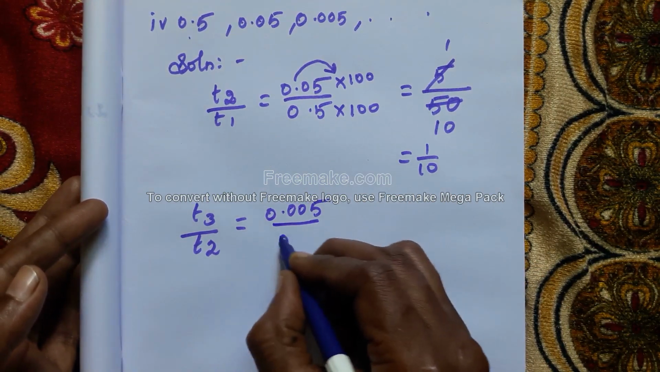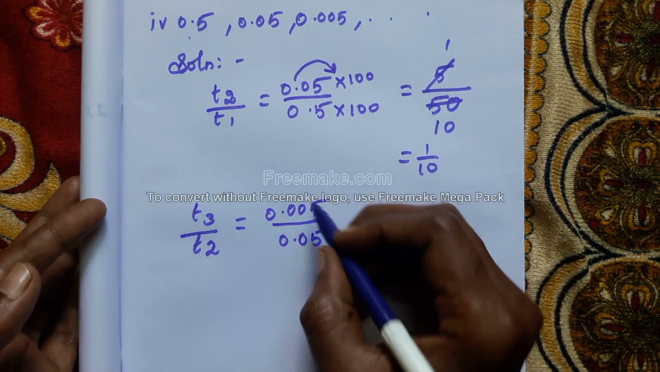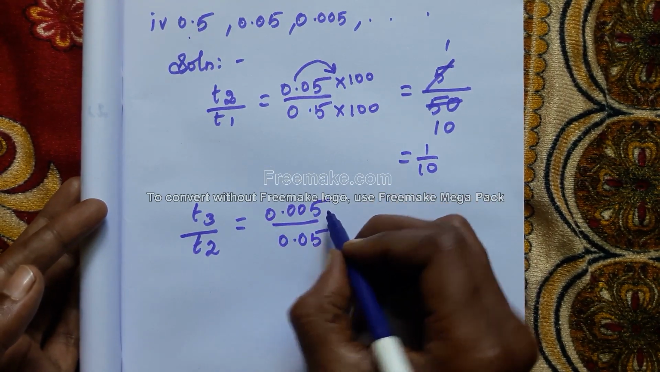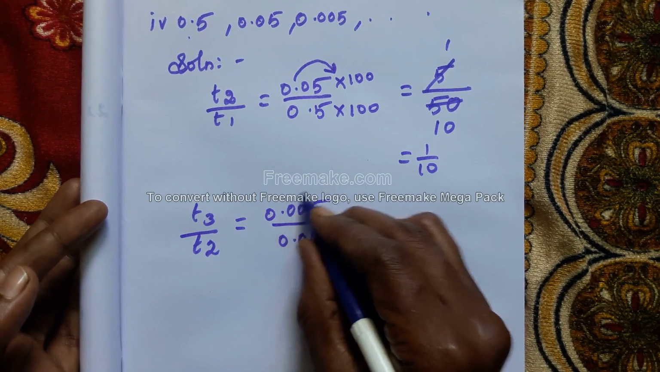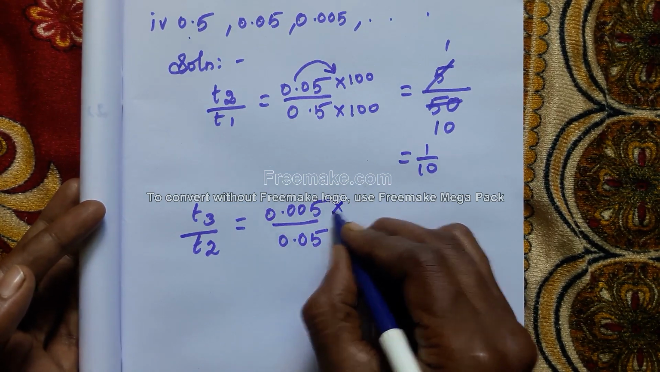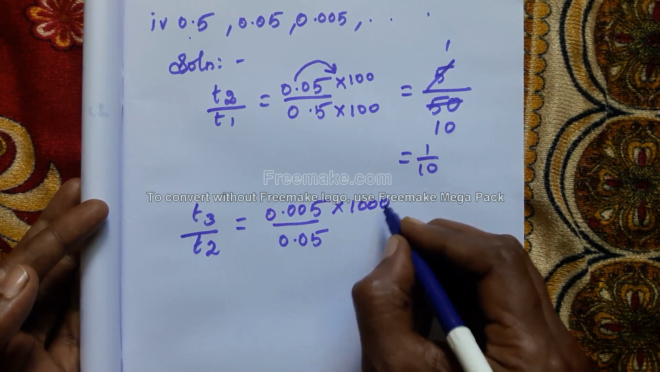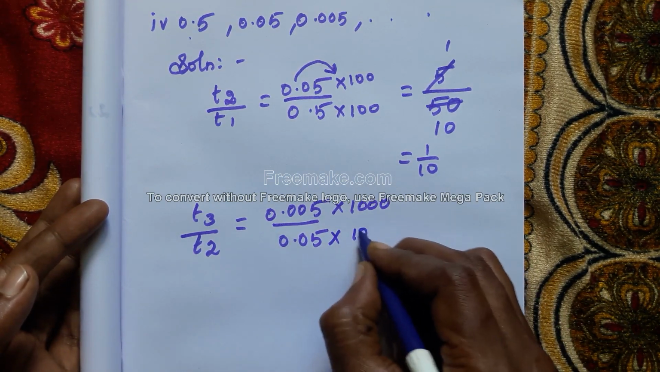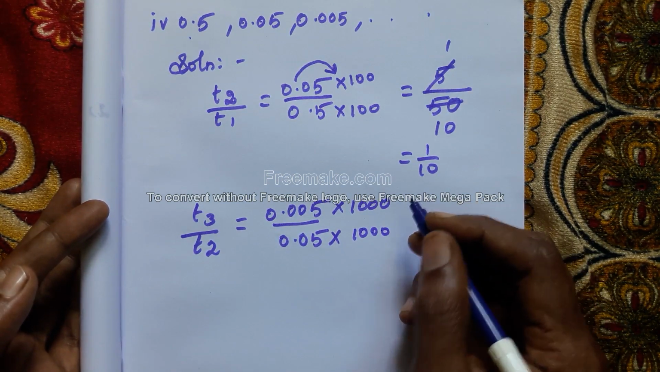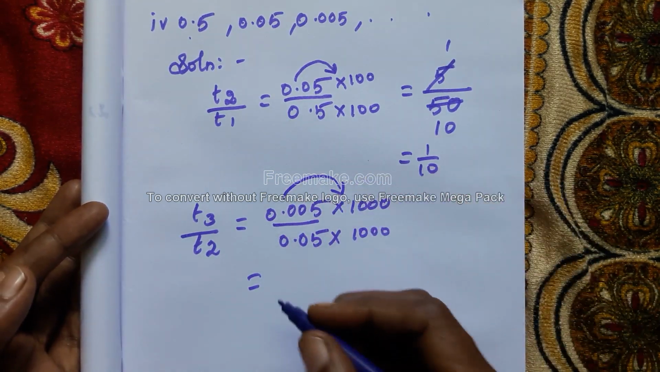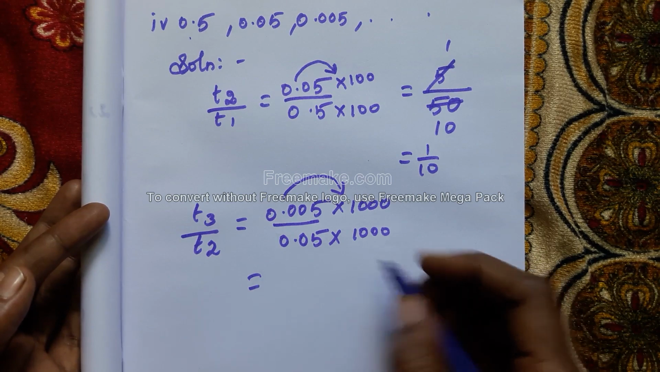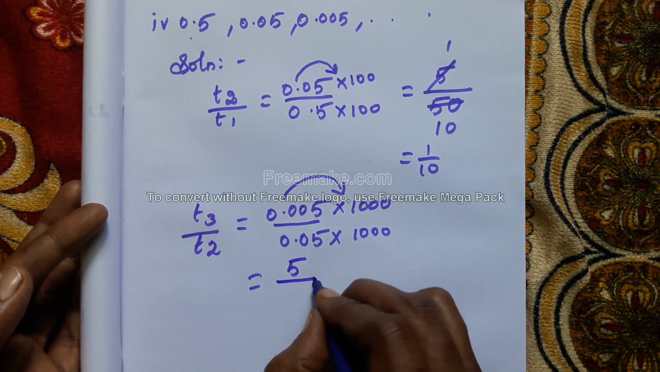Next, T3 by T2 is equal to 0.005 by 0.05. Here after the decimal point 3 digits are there, and here after the decimal point 2 digits are there. So we can multiply by 1000. The same number we have to multiply in the denominator also. So when multiplying by 1000, the decimal point will be moved 3 digits to the right. So we will get 5.